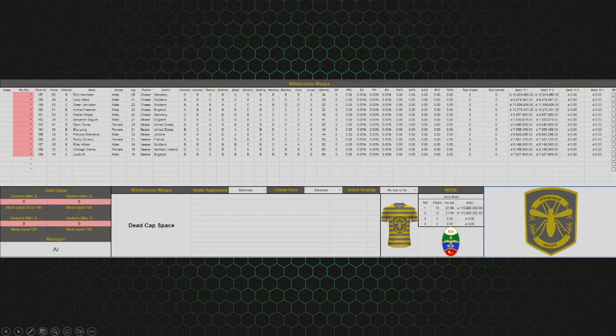Rostered position, ROSPOS. Right now, this can only be two values. It can either be bench, which means they're not playing at all. And if you set somebody on the bench, you also have to set this usage to 0. If you don't, my stuff will break. I will be upset. I will cry. And I'll ask you to fix it. I'll probably just fix it myself. But please try and help me out so I don't have to look through 13 different rosters every game day, see which one's broken. If somebody's set to the bench, their usage has to be set to 0.